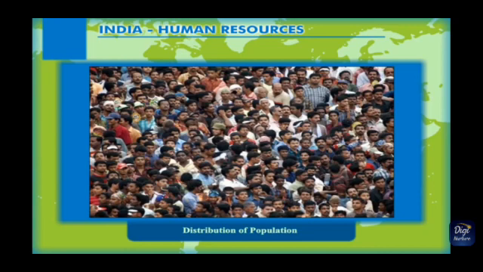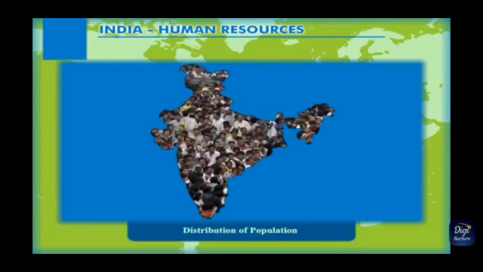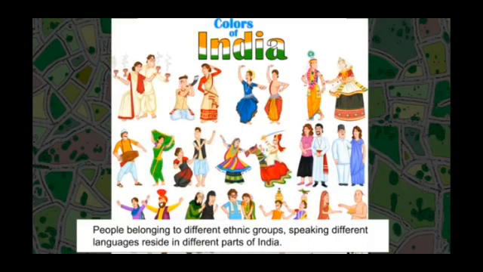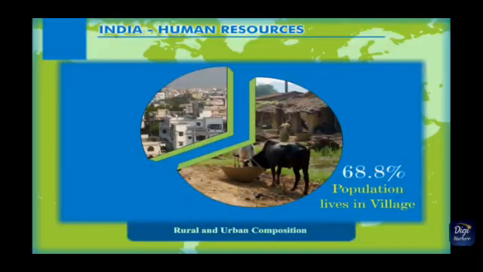We first estimate the total number of people living in a place, then we measure the area of the place and then divide the number of people by the area of the place. For example, if the area of the place is 100 square kilometers and 10,000 people live in it, then the population density of the village is 100 per square kilometer.